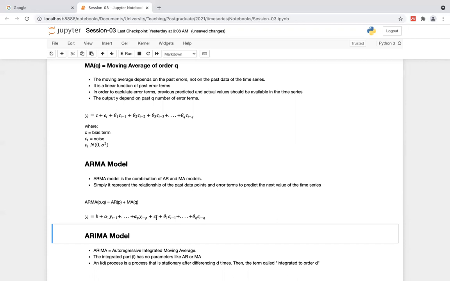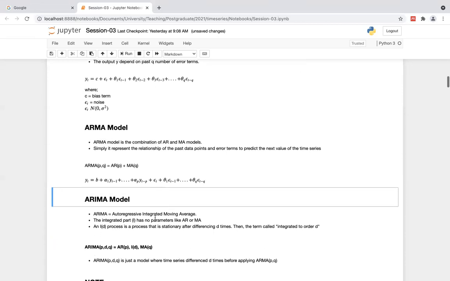The integration part is crucial, a key point. The ARMA model is enhanced with a component called I, the integrated part.